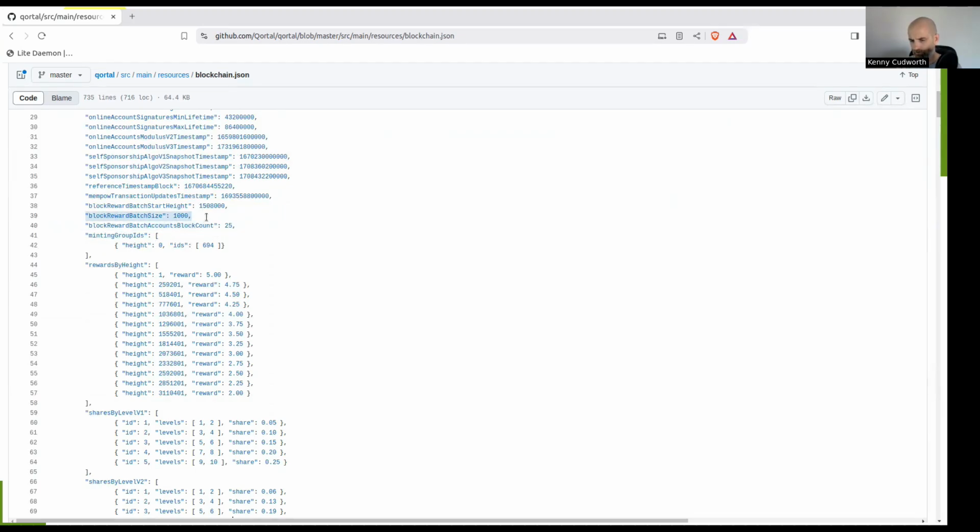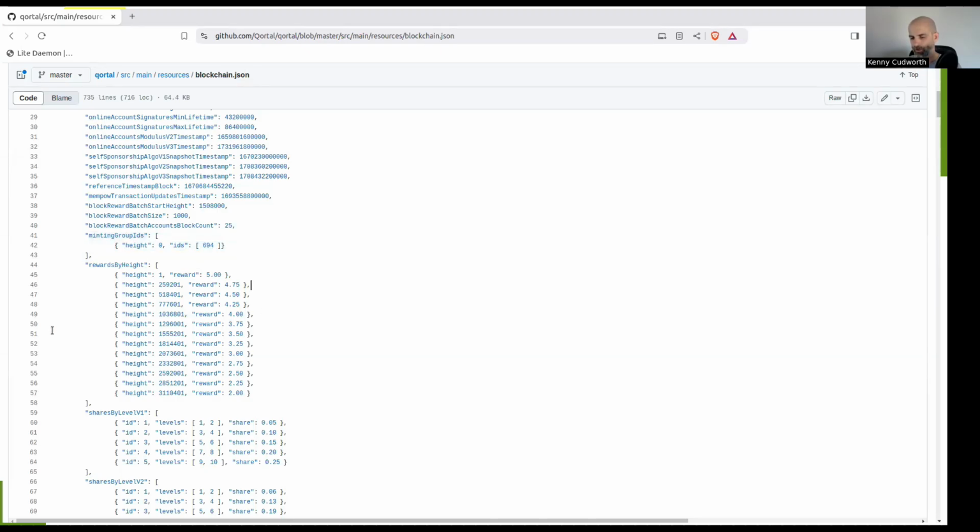Okay, so the batch size is 1,000. That's important. Minting group IDs, that's important because in order to mint, you need to be in the minting group. And the minting group right now is ID 694. As you can see, this is a list of minting groups. It's a list of one, but in the future, we'll probably have more than one minting group. But for now, we have one.